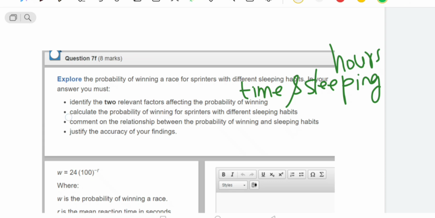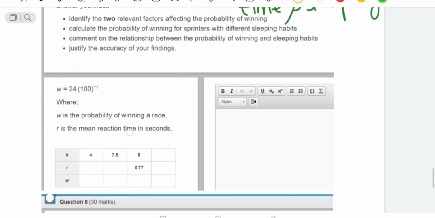After this, calculate the probability of winning of the sprinter with the different sleeping habits. We are going to calculate the probability. For the calculation, they gave us the table here, so we use this table.